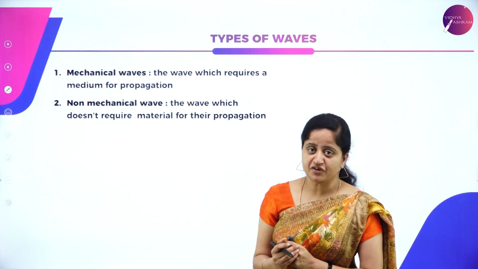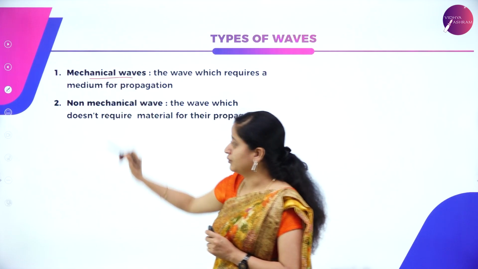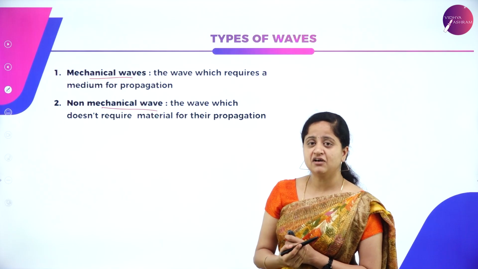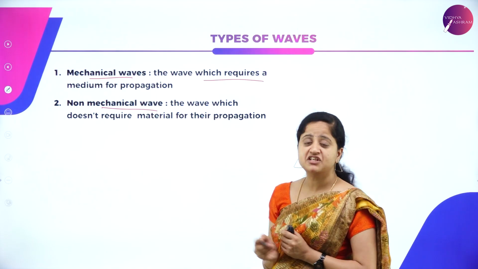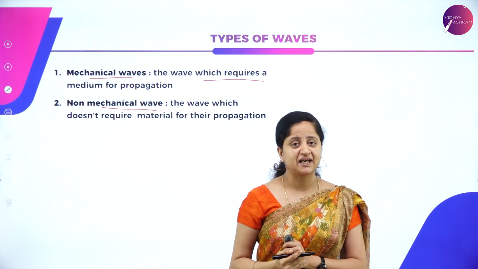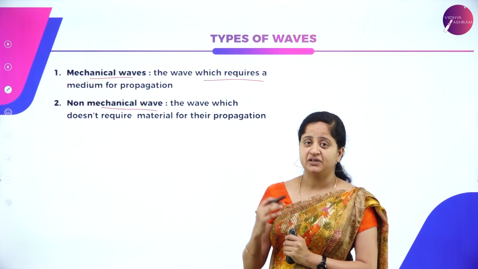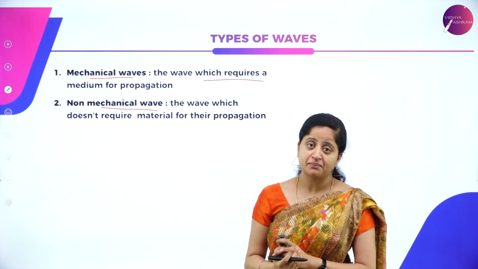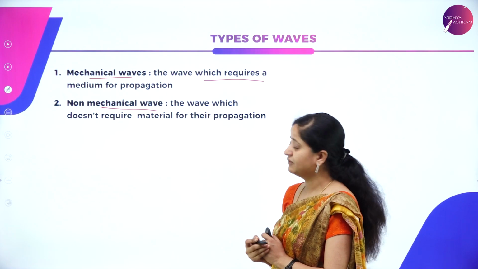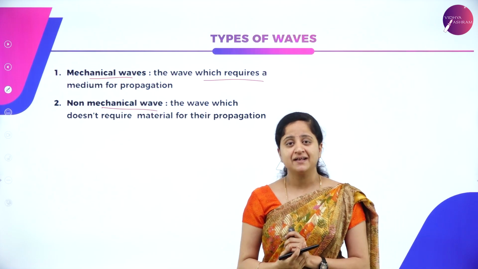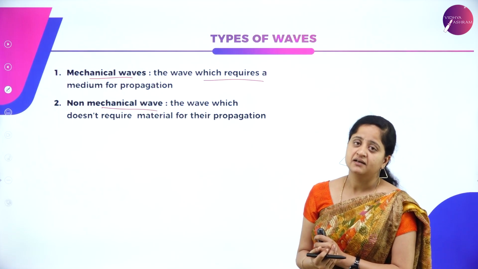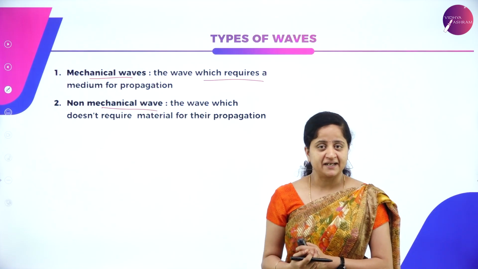So what are the types of waves? Waves are of two types, mechanical waves and non-mechanical waves. What is the meaning of mechanical wave? A wave which requires material medium for its propagation is called as mechanical waves. For example, we need a material medium for the propagation of sound, and it is the example for mechanical waves. Non-mechanical waves, the wave which doesn't require any material medium and the wave that can even travel in vacuum is an example for non-mechanical waves.